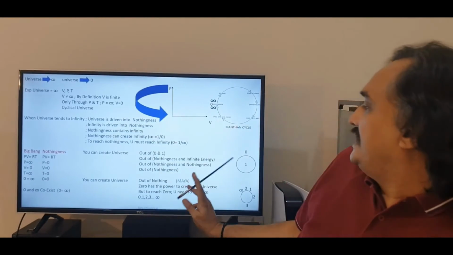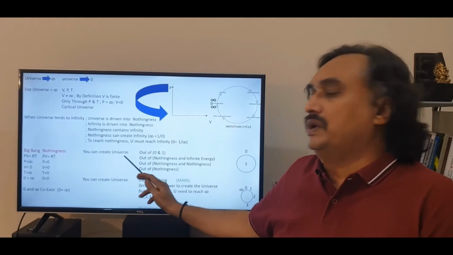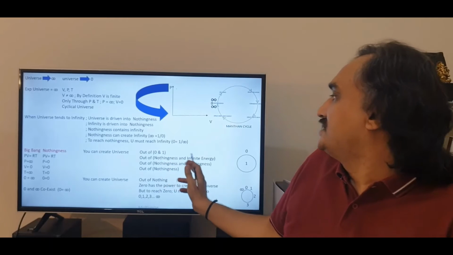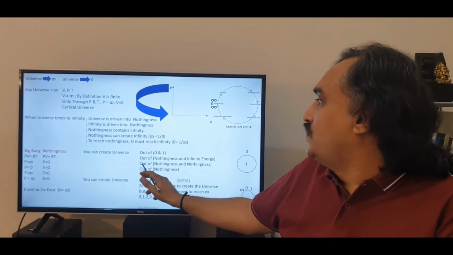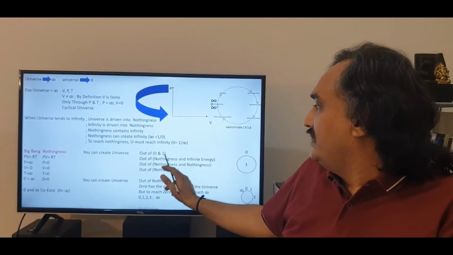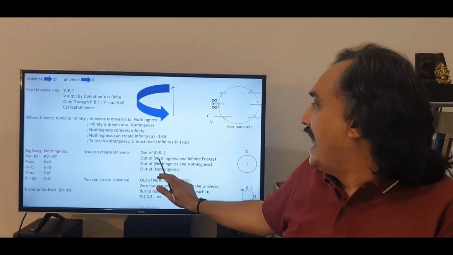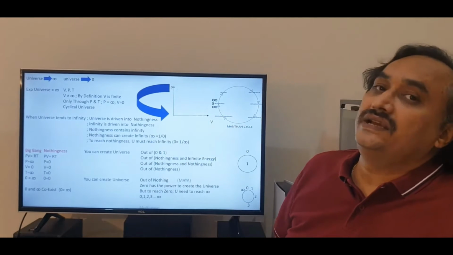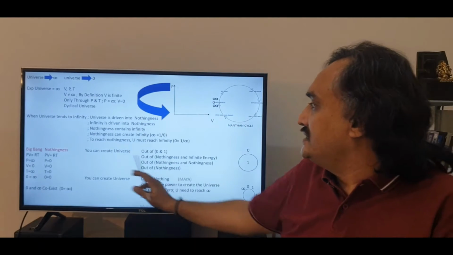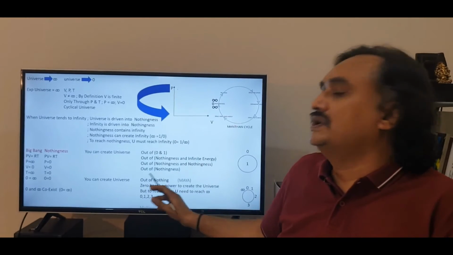So to begin with, we had said that our universe model is 1 and 0. So to create our universe, you need nothingness and something. And when this something reaches infinite energy, is when you can create the universe out of nothingness and infinite energy. And we had said that nothingness contains infinity when the universe is reaching infinite energy, which means that I can replace infinite energy with nothingness. In the sense, you can create universe out of nothingness. Literally, you can create universe out of nothing.